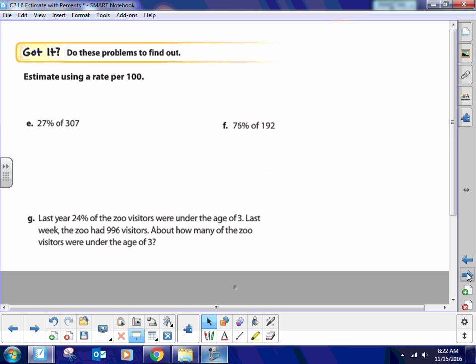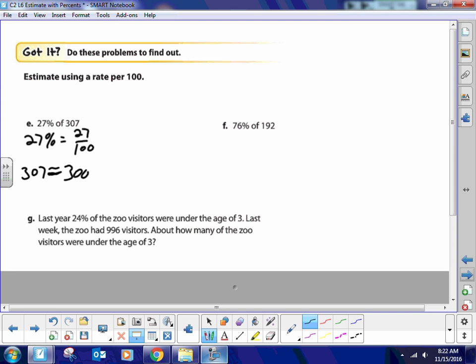Now we're going to estimate using rate per 100 with all these. Okay? So we leave 27%. Whoop, I put 72. My dyslexia kicked in there for a second. Sorry about that. 27% is equivalent to 27 over 100. We're going to take 307, and 307 is approximately 300. So we take 27 over 100 and equate it to 300 on the bottom. So you multiply this by 3, so do the same here, multiply this by 3. That's 81.